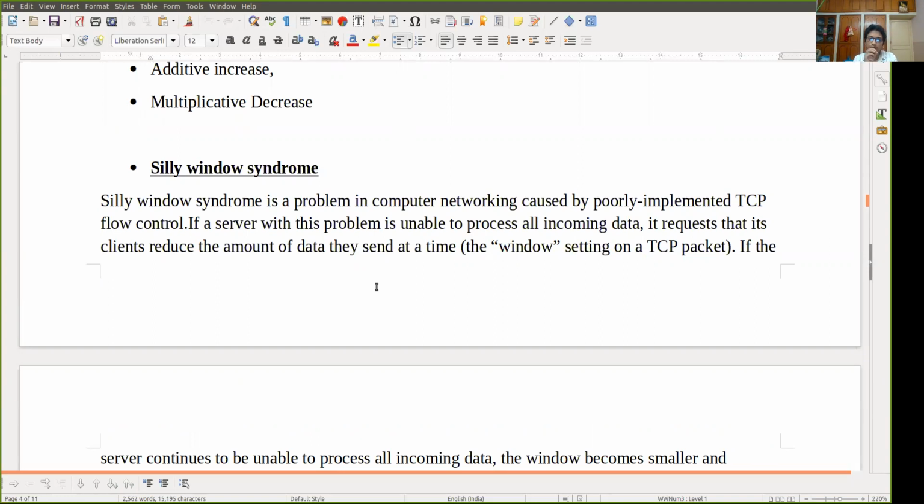Silly window syndrome is a problem in computer networking caused by poorly implemented TCP flow control. If a server with this problem is unable to process all incoming data, it requires that its client reduce the amount of data it sends at a time. It has to request its client to reduce the data, using the window setting on a TCP packet.